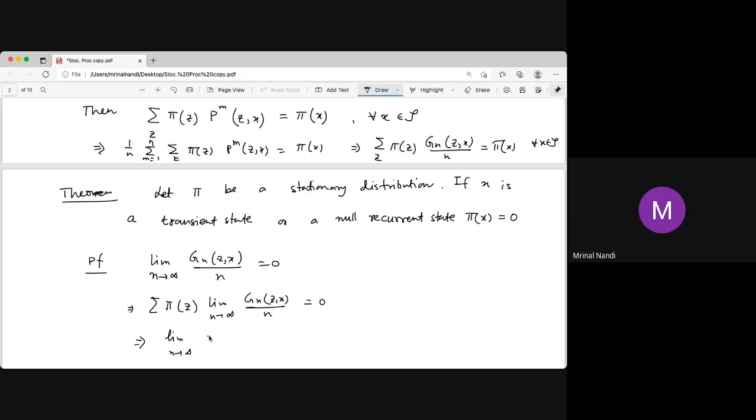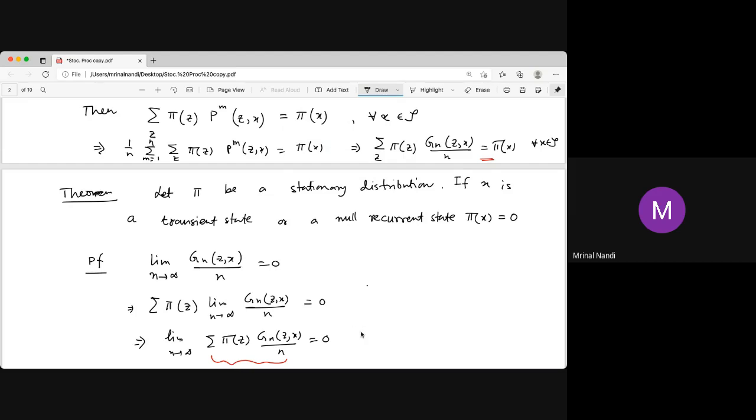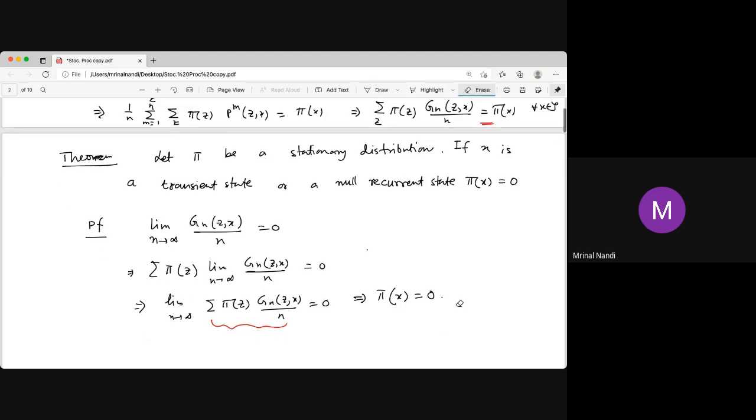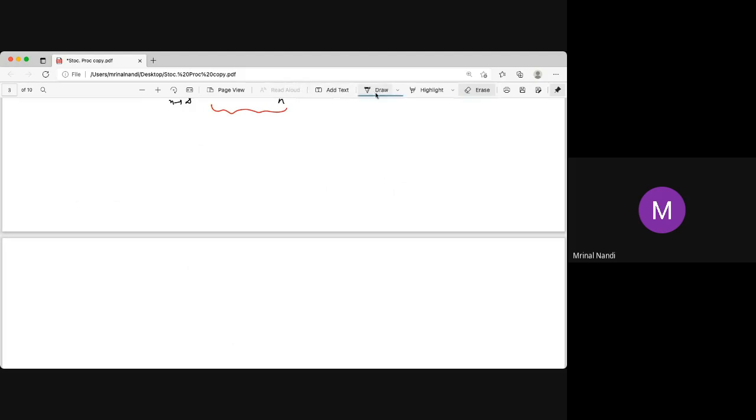So the limit as n tends to infinity of the sum over z of pi z times g_n(z, x) divided by n is 0. But what is this? This part is pi x. So the limit of pi x is again pi x. There is no n here. So pi x equals 0. This proves the result that pi x equals 0, by the previous argument and the bounded convergence theorem. So that's why it's very important.